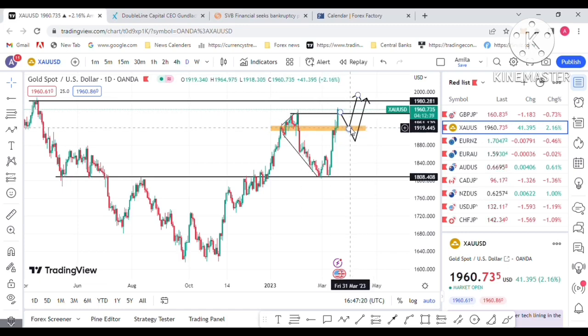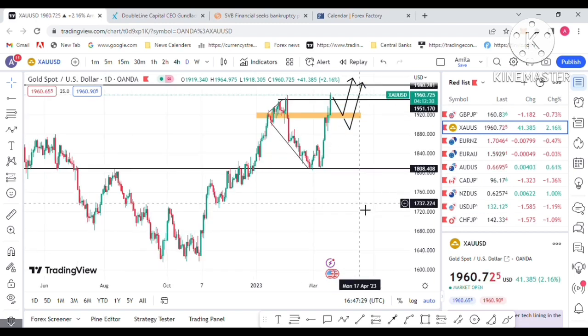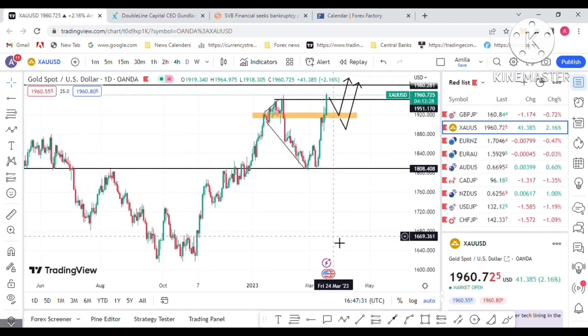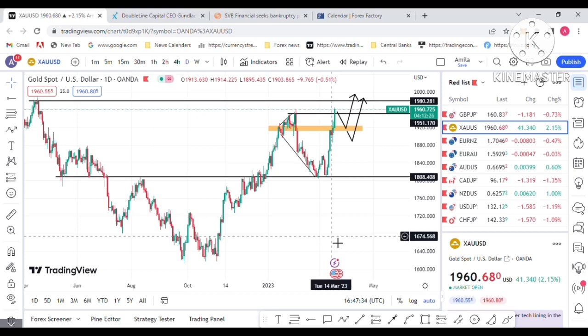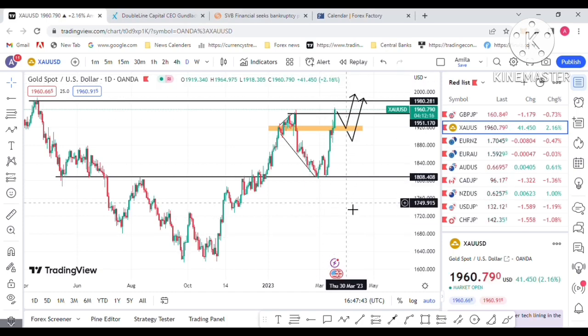So there is still a buy opportunity next week, but you should watch the Fed interest rate economic data held next week, and you should watch for the retracement to the QM manipulation level below. That's my analysis and my forecast. Next week gold will continue to the upside, but before continuing upside, it will retrace to the below level.